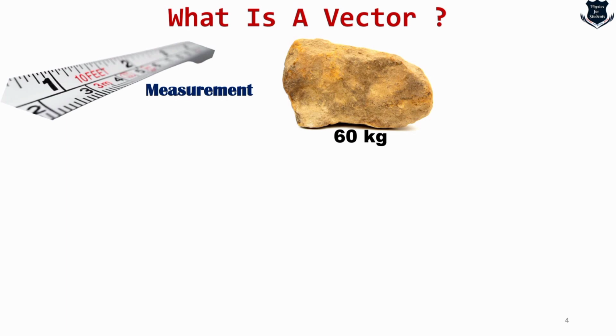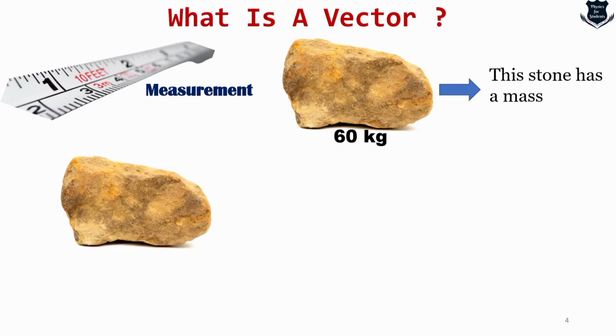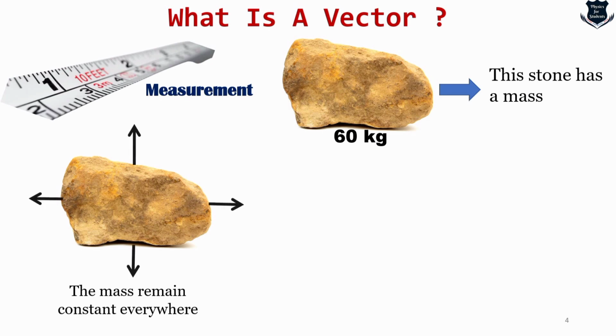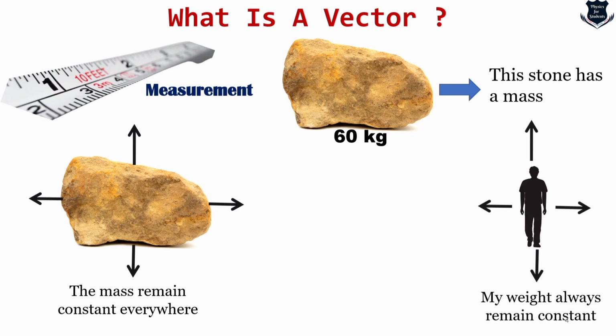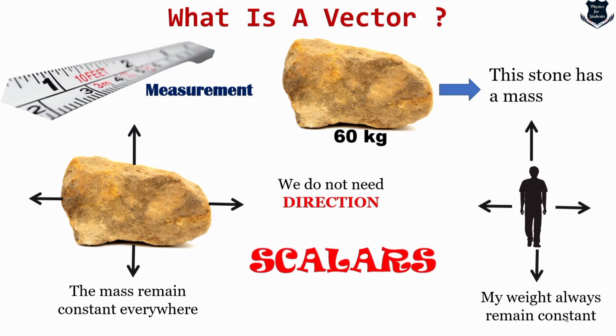Now, say for example, here's a stone which is weighing around 60 kilograms. And we know this stone has a certain mass. Now, if I put the stone in a certain place and try to measure whether the mass differs on the east, west, north or south, we will find that the mass remains constant everywhere. Similarly, if I am standing right here and I try to find out whether my weight changes moving east, west, north or south, I find that my weight always remains constant. So the direction is not required here, and that is what we call scalars.